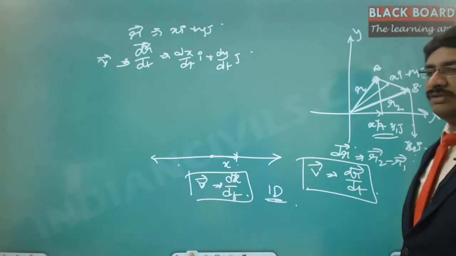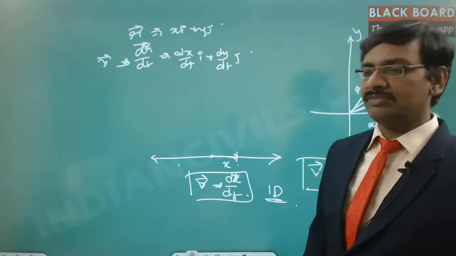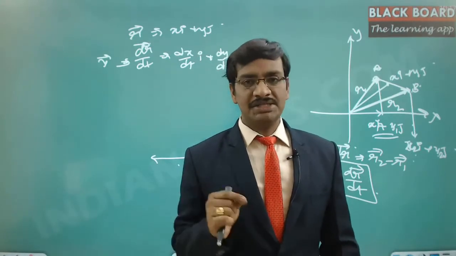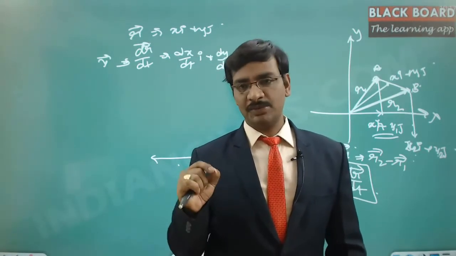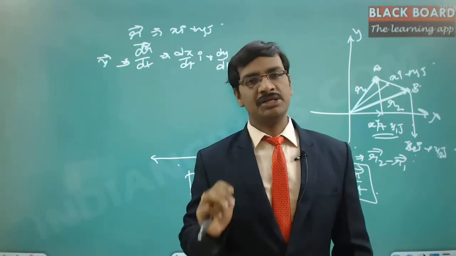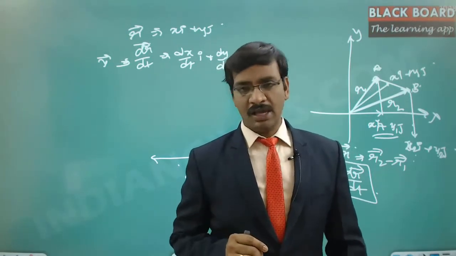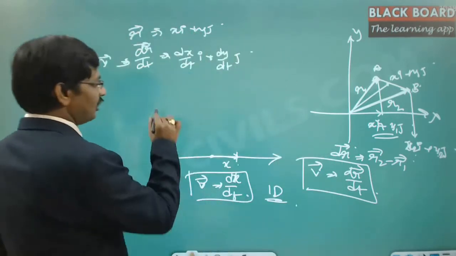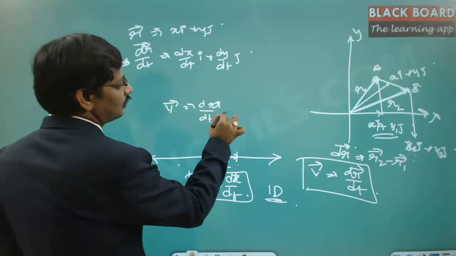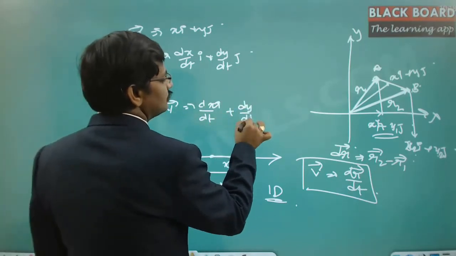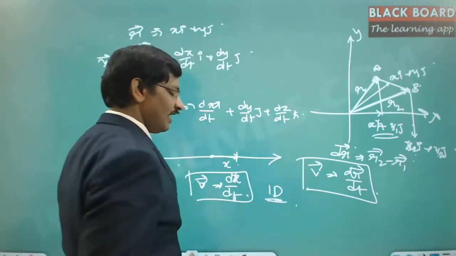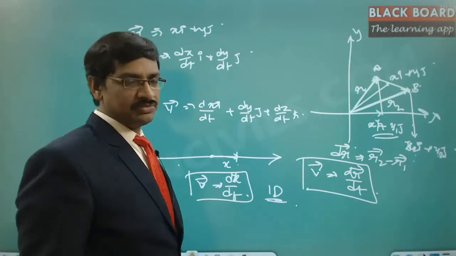Now consider the same thing in three dimensions. Suppose a particle is moving in space; then at every point you need to associate that particle with three different dimensions, x, y and z. Three dimensions give the unique position in space. Hence the velocity in the case of three-dimensional motion is dx by dt into i plus dy by dt into j plus dz by dt into k. This is the velocity in a three-dimensional motion.